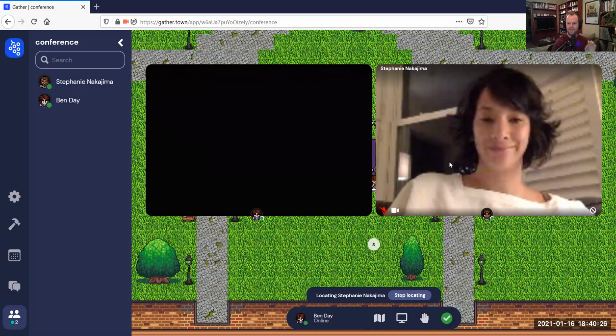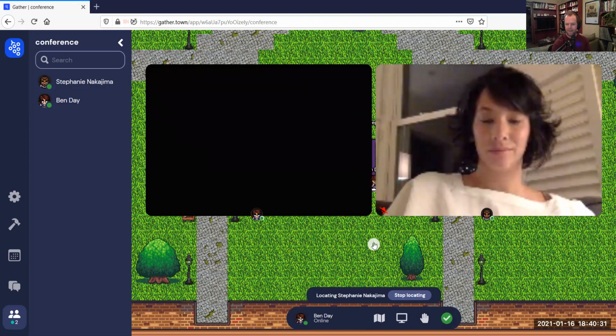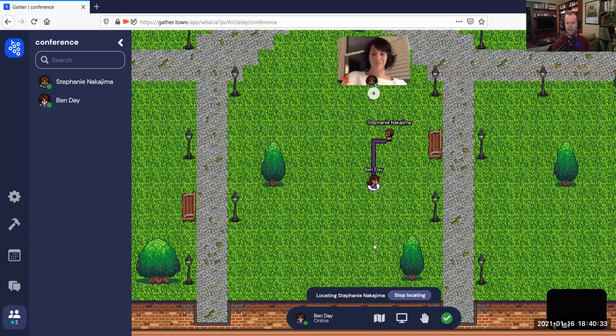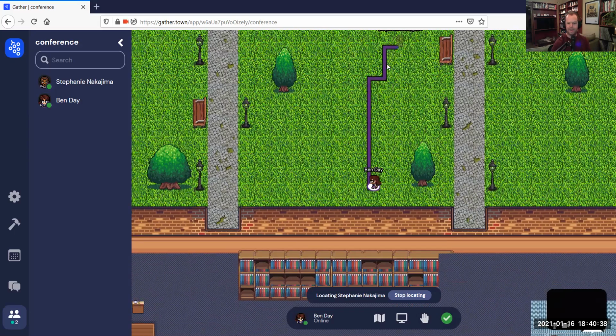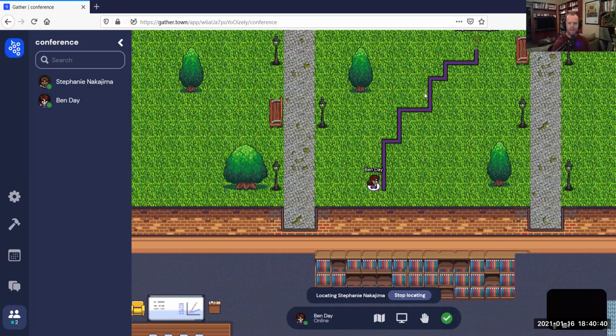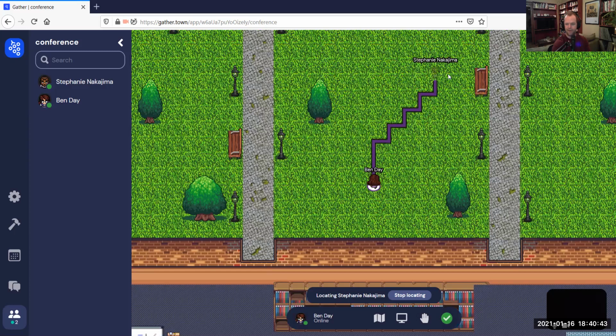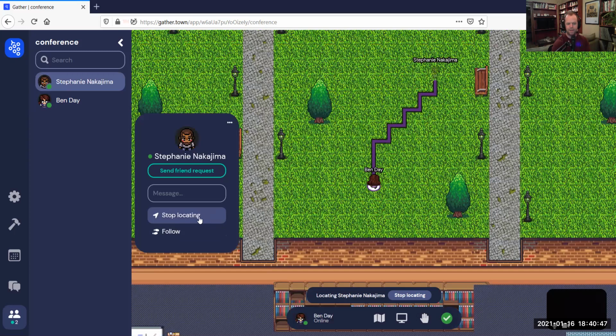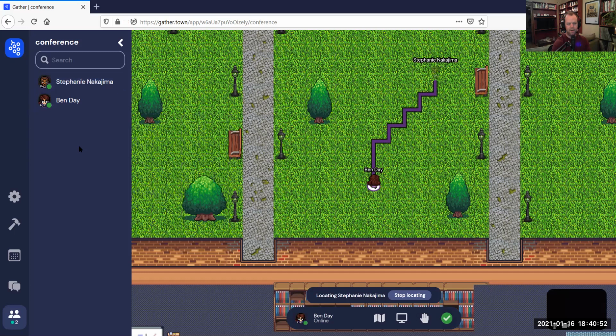Now, when you are done chatting with the people and you want to move on to somewhere else in the map, you click the up arrows again, and it minimizes all those screens, and you can get back to walking around. And I should also say, if you want to get rid of this locator purple line, the color will change. You click on their name and you can click stop locating here, or at the bottom, you'll see locating Stephanie Nakajima, stop locating. Click that and it disappears and you're back to normal.